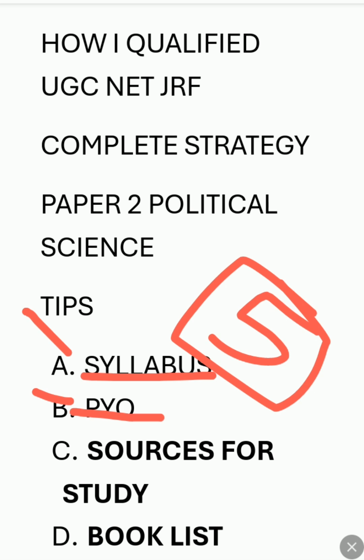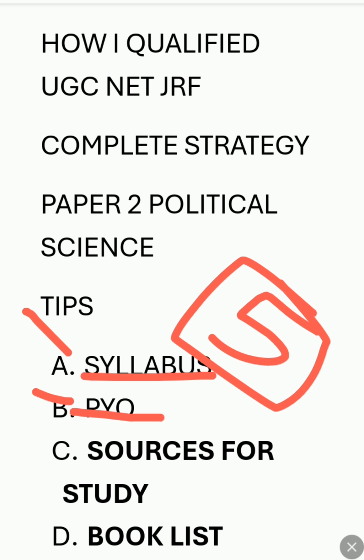If you figure out that part, you have to study it very thoroughly. For example, Karl Marx is a very important thinker. If you analyze the last 5 years' papers, you will find at least one or two questions from Karl Marx's theories, his books, or his life events.